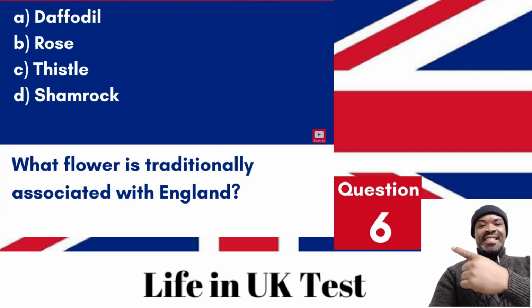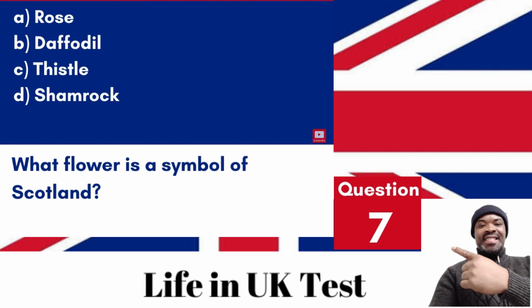Question 6. What flower is traditionally associated with England? A. Daffodil. B. Rose. C. Thistle. D. Shamrock. Answer: B. Rose. The rose is traditionally associated with England and is also its national flower.